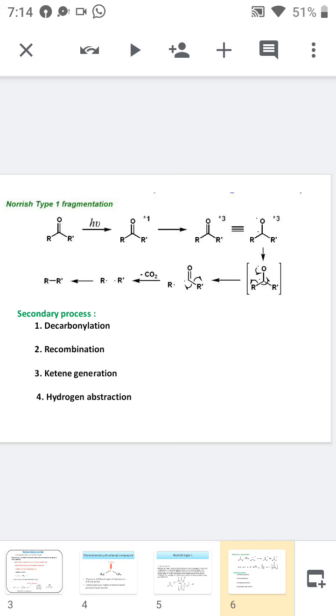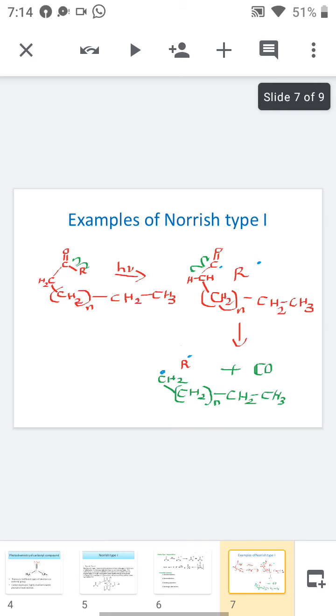So let me discuss the third secondary process. For that, we have to consider the next example. See here, this is our starting material RC double bond O CH2 CH2 n times CH2 CH3. If you apply the radiation, what will happen?